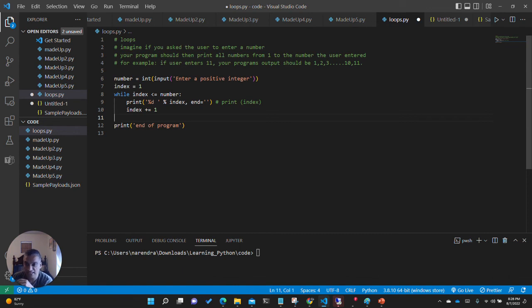Now I can change it. I can say plus 3. That means it will count by 3s. It will increase the value of index by 3s. And then we get out. You see, this has gone back to the left. That means our loop has ended here.